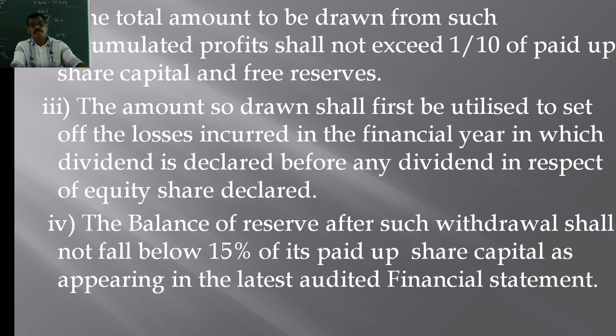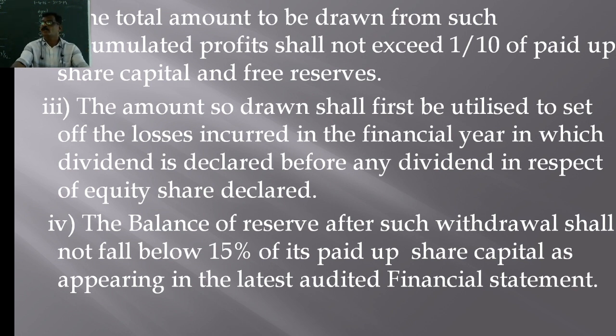Not more than 10% of the paid up capital and free reserves can be drawn from the general reserve or accumulated profits. And the amount drawn from the general reserve should be utilized to set off the losses of the current financial year in which the dividend was declared, right?